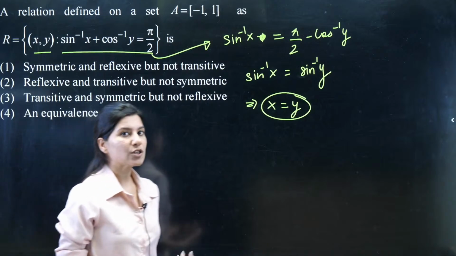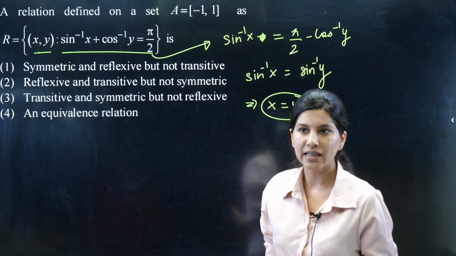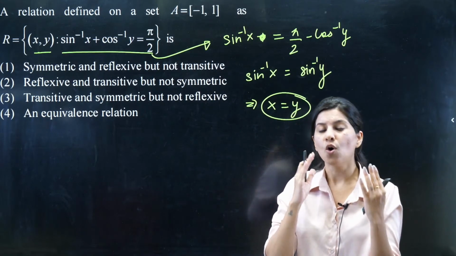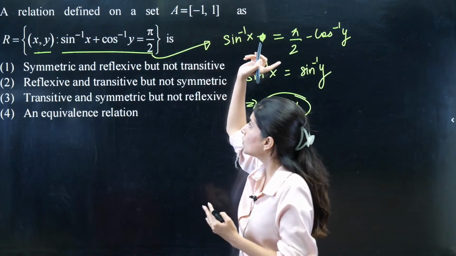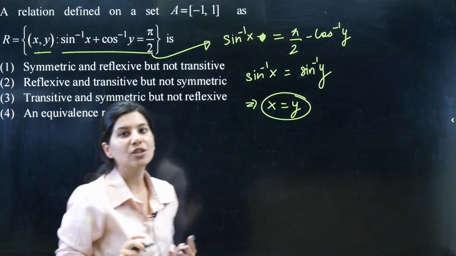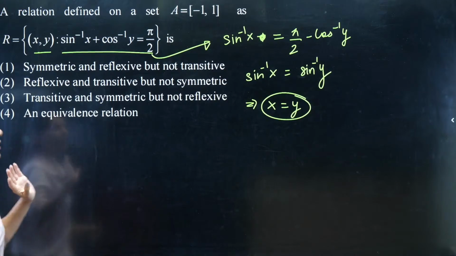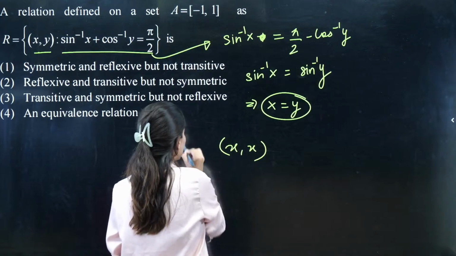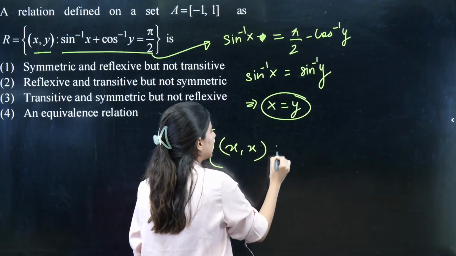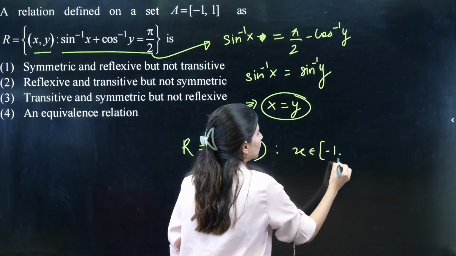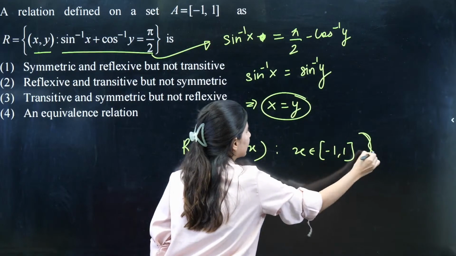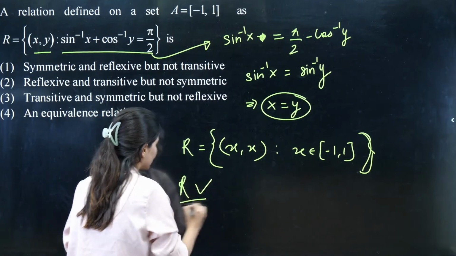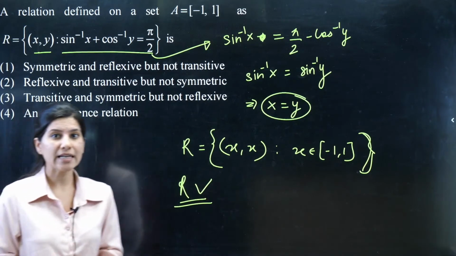That means in my relation, what kind of ordered pairs will be sitting? So 1, 1, minus 1, minus 1, 0, 0, all the ordered pairs which belong to this set will sit inside my relation R. Right? So basically x comma x, and here x belongs to minus 1 to 1. So this is my relation, right? So x comma x, that means definitely my relation will be reflexive. That is for sure. It will be symmetric as well.